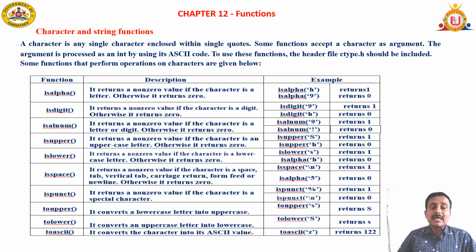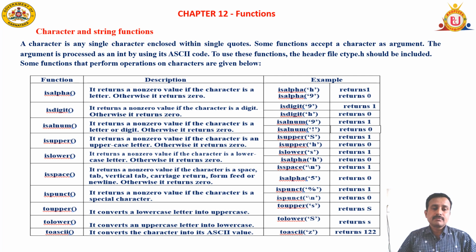Next is the ispunct function. See, this function checks for a punctuation symbol. If you give any punctuation symbol, it returns 1, or otherwise if it is not a punctuation symbol, it is going to give 0. See this example, ispunct of percentage symbol returns 1. If it is a \n, it returns 0.